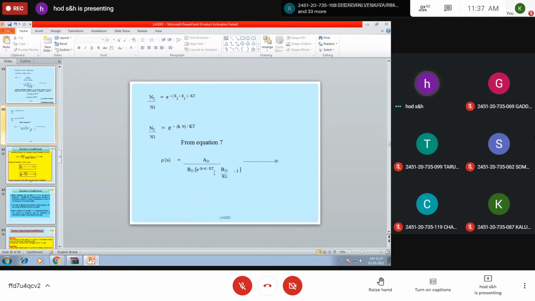That's what we have taken here. So it is e to the power of h nu by kT, B12 by B21 minus 1 into B21. This is equation 8. Please note this.